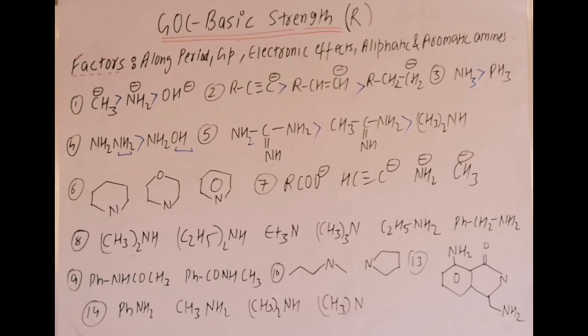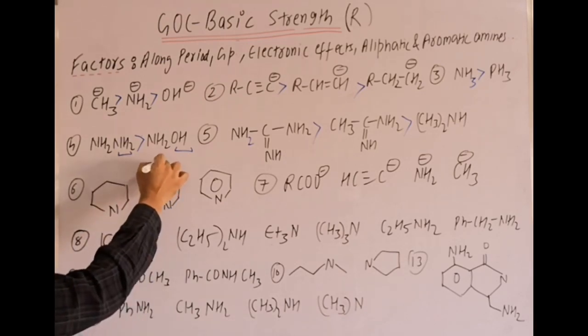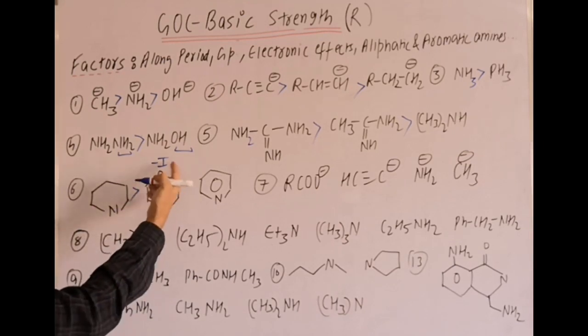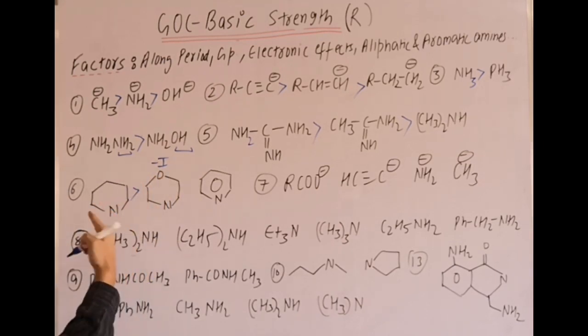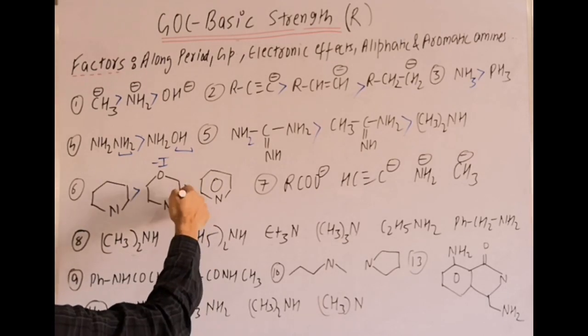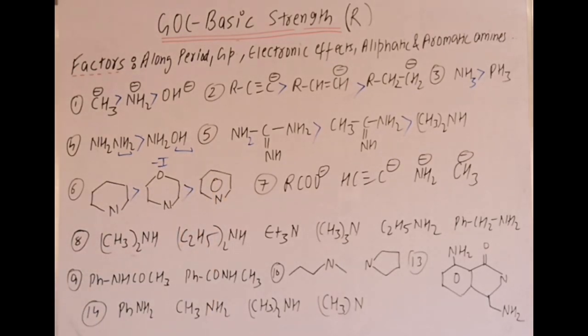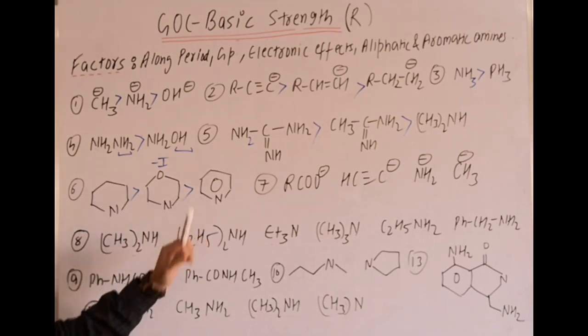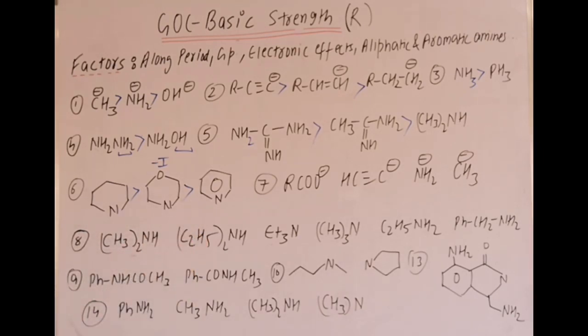Then question number 6. In this case the first and second are sp3 nitrogen, and the third one is pyridine, sp2. Now between 1 and 2 we can say that oxygen is present, which is a minus I group, and therefore the minus I effect will decrease its basic strength. Therefore the first one, which is secondary with plus I effects, is better than the second, with the slight minus I effect of oxygen, and the third one is aromatic with sp2 nitrogen, so sp3 is more basic. That's why first and second are better as compared to the third one.